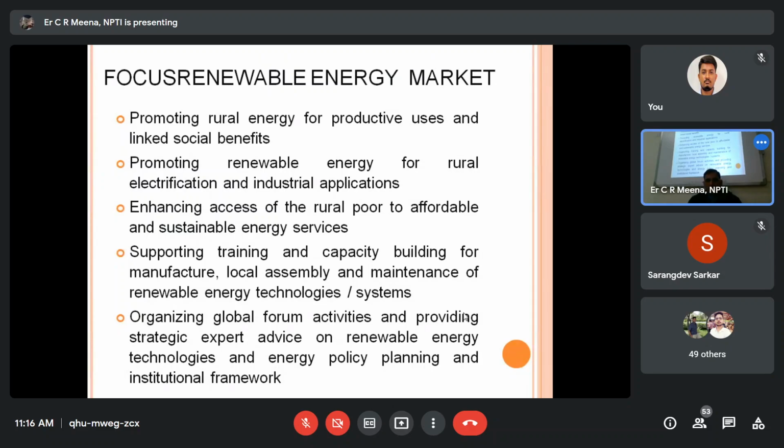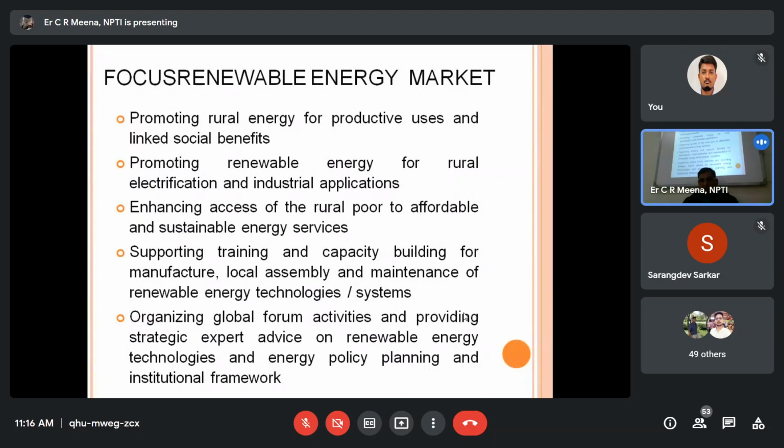Focused renewable energy market, promoting rural energy for productive users and linked social benefits also, and promoting renewable energy for rural electrification, industrial applications, and villages area basically to get the supply from renewable energy.